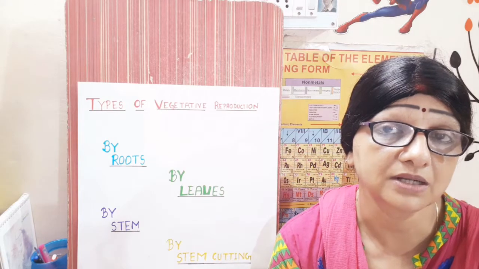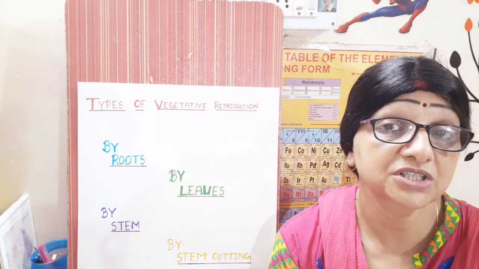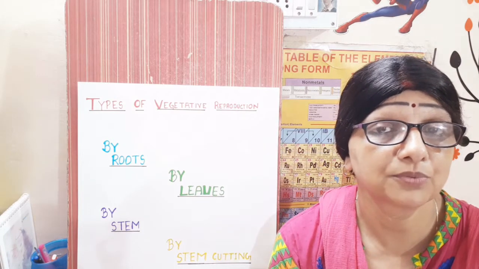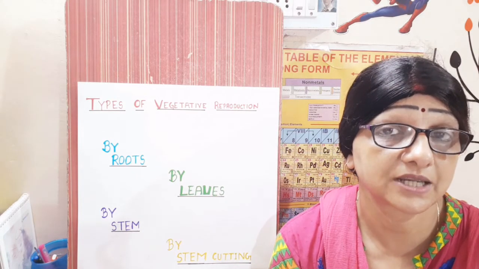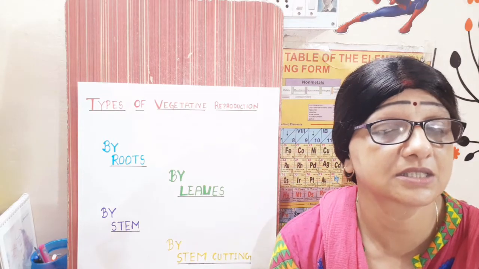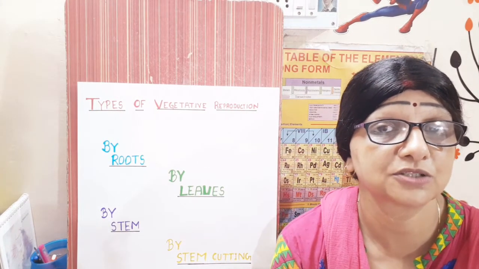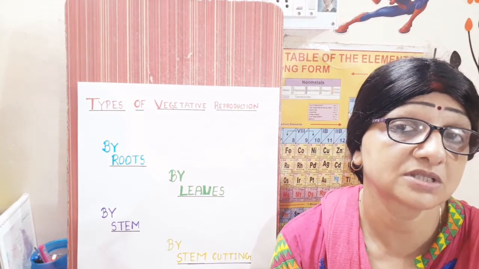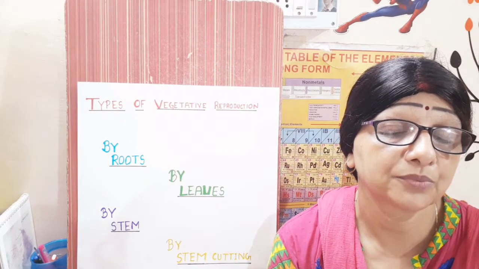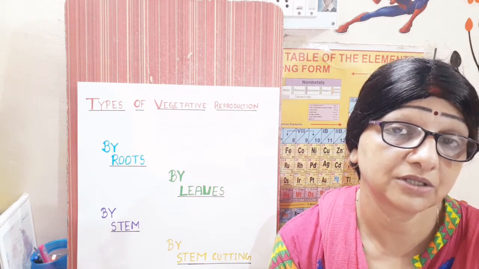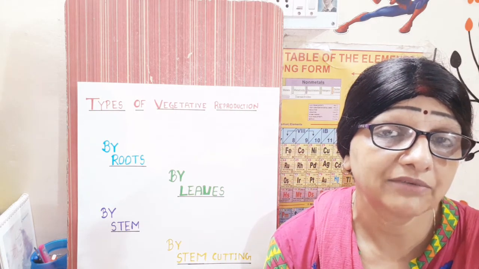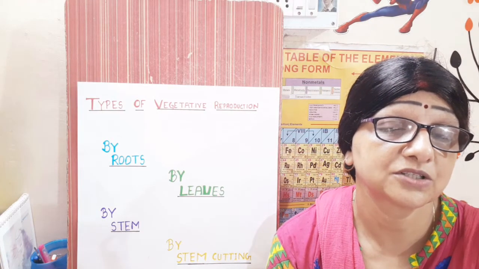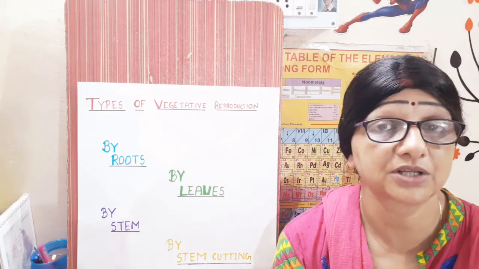Like in some plants, reproduction takes place through leaves. In some cases, reproduction takes place through stem. Likewise, in some plants, reproduction takes place through roots, and one more important process is reproduction through stem cutting. So one by one, I will explain all these processes of reproduction that is known as vegetative reproduction.